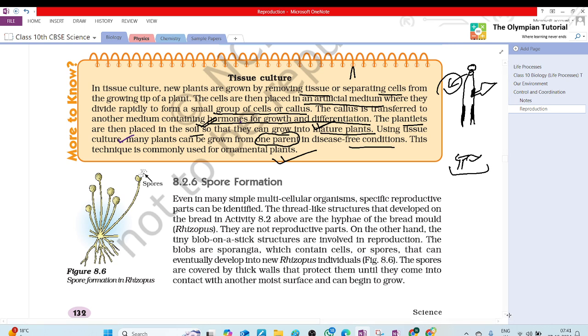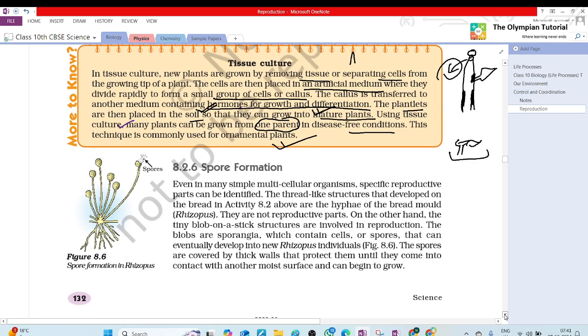Can you tell me what are ornamental plants? Ornamental means, tell me, what is ornamental? You must have seen ornaments, jewellery like earrings and garlands. These are known as ornaments.